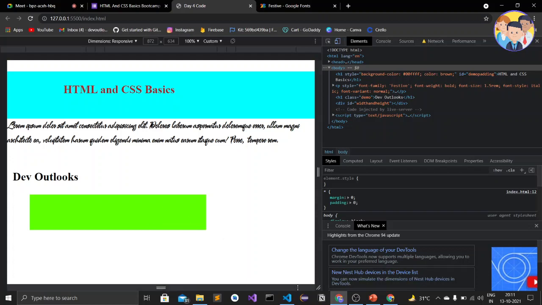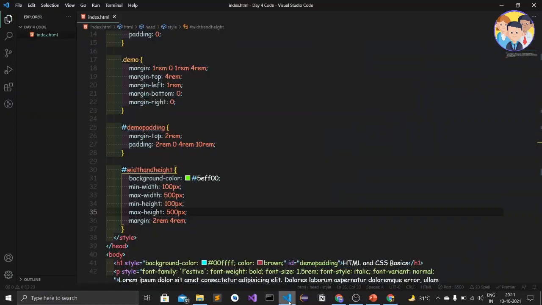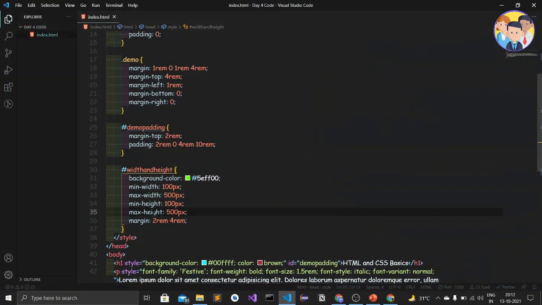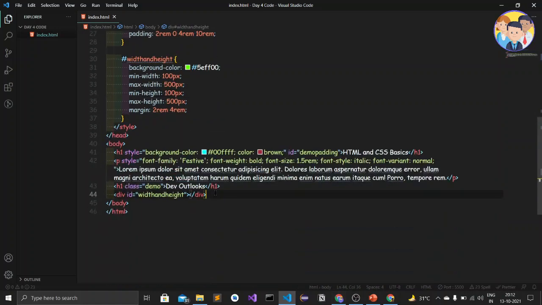So here, what happened? Here only the width gets initiated, minimum and max. Let's add some content below this and see what it does.